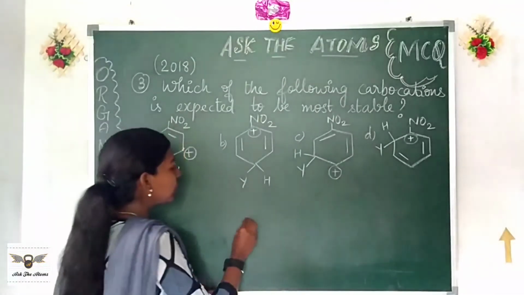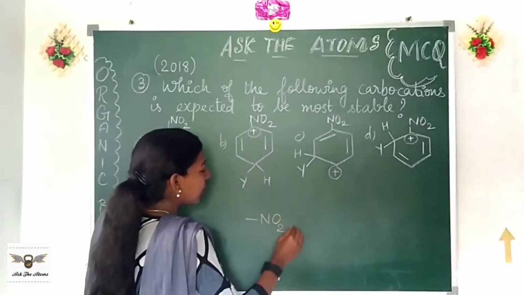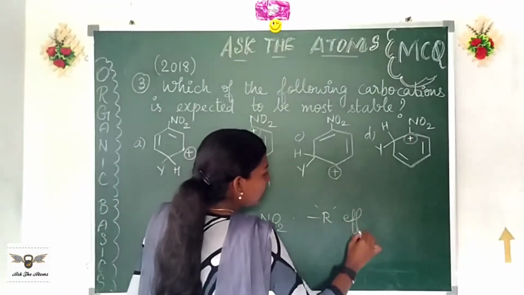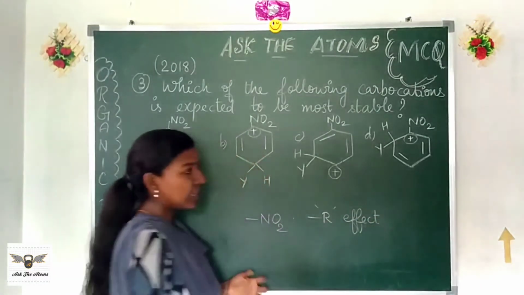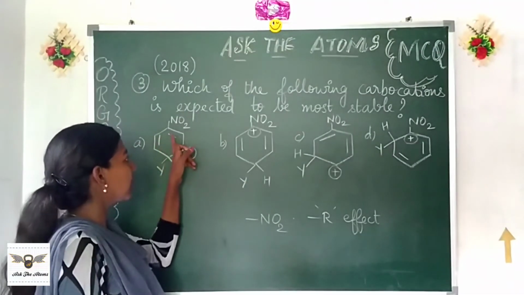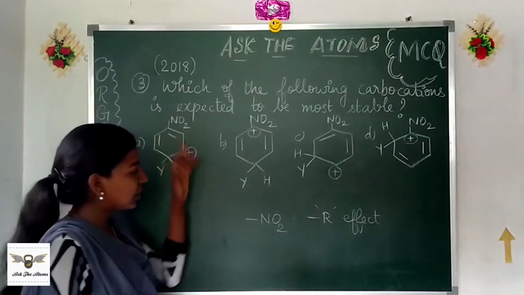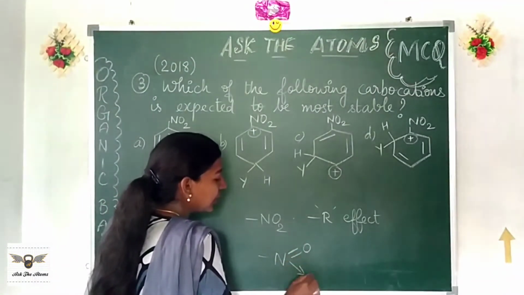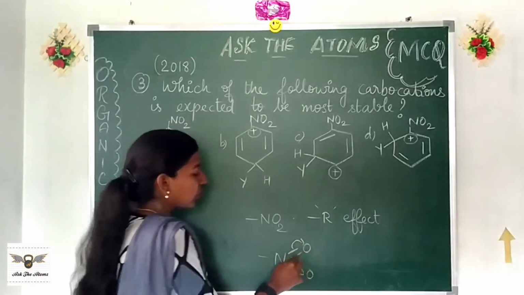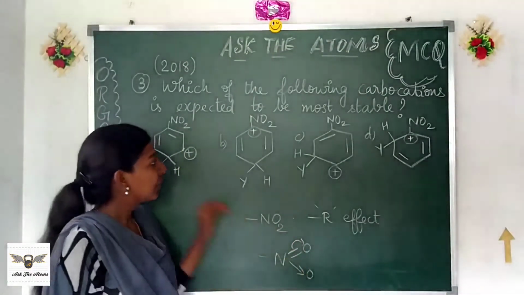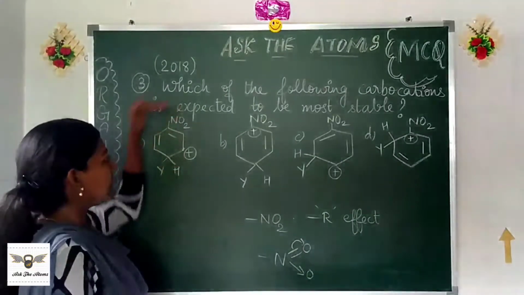You know, nitro is a minus R affecting group. It shows minus R effect. What is minus R? It tries to pull away the electrons of the ring towards itself, because the nitro group has this sort of an arrangement. It tries to pull away the electrons because you have nitrogen and oxygen, the most electronegative. So electrons are pulled over this side.